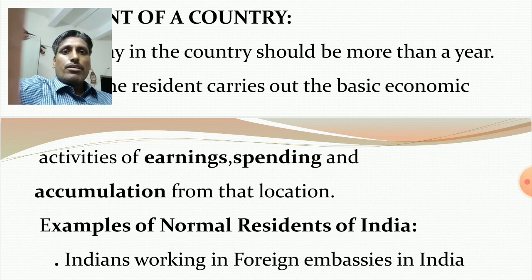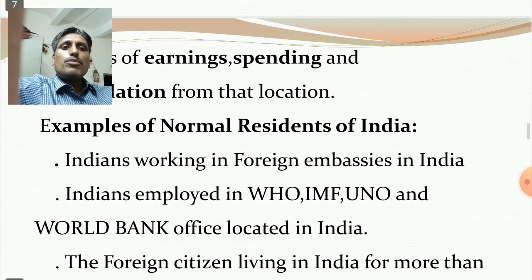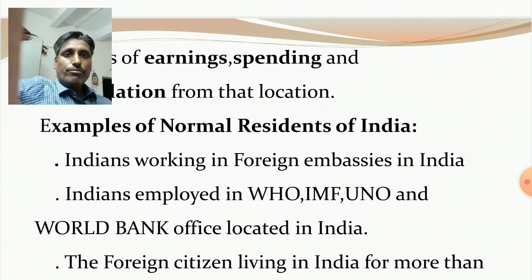So he is the normal resident of India, but actually he is the citizen of USA. So some examples you see, examples of normal residents of India.